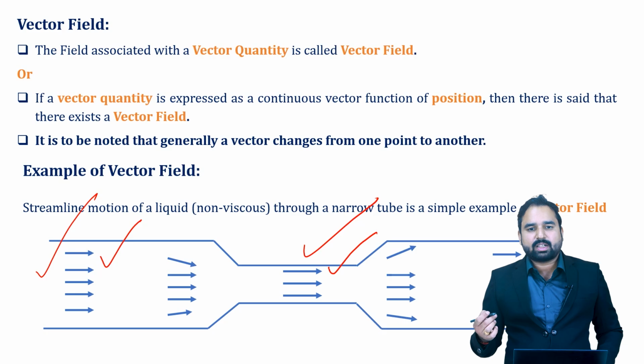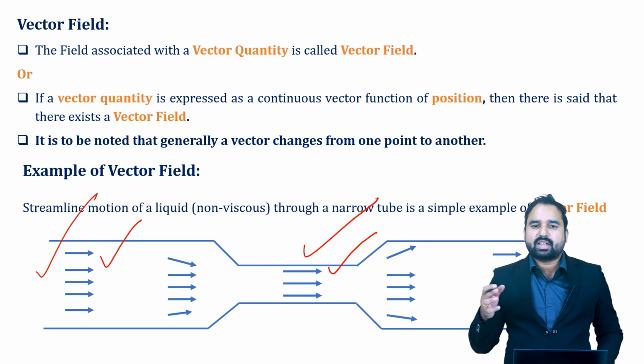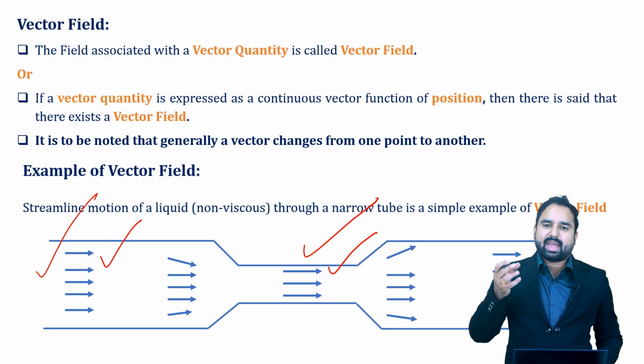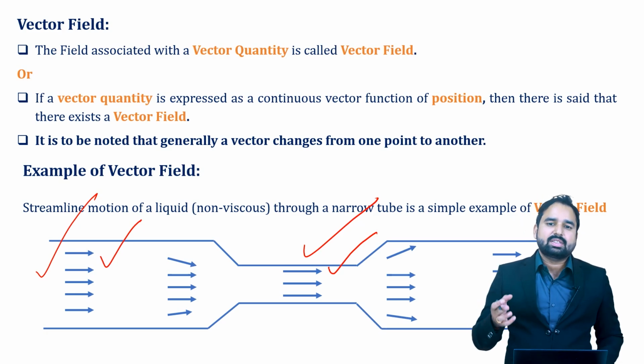Another example for the vector field is a pipe which is narrow at certain points and wider at others. When a fluid or a liquid is flowing through that pipe, it has different values of velocity at different points. As the pipe gets narrower, the vector changes and the vector field changes.